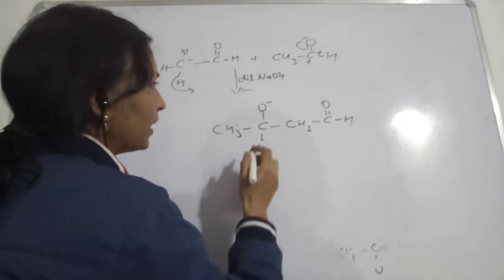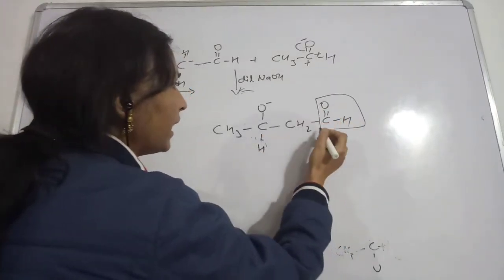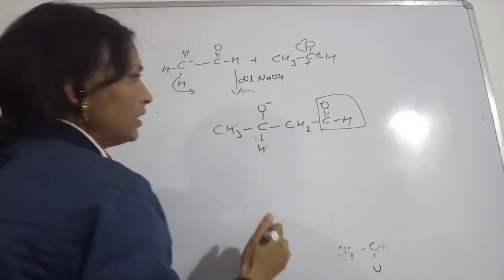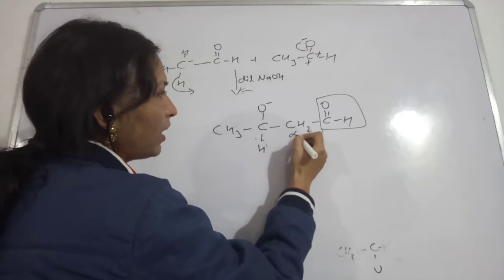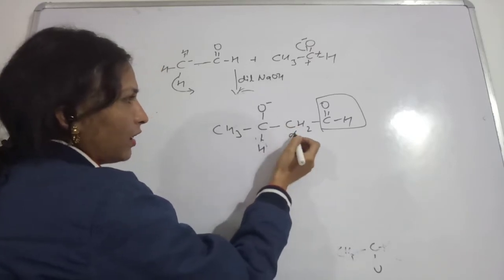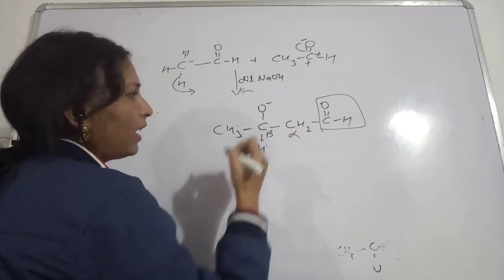So what is happening here? This is the functional group. Next to this is the alpha carbon, and adjacent to the alpha carbon will be your beta carbon.